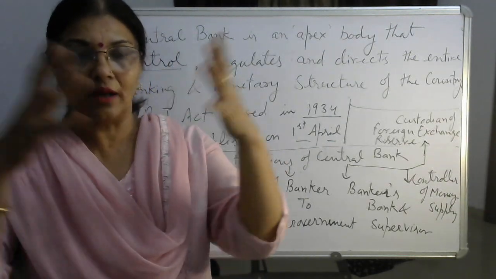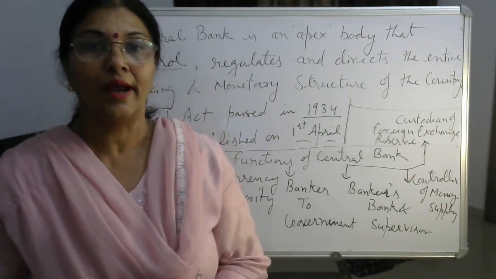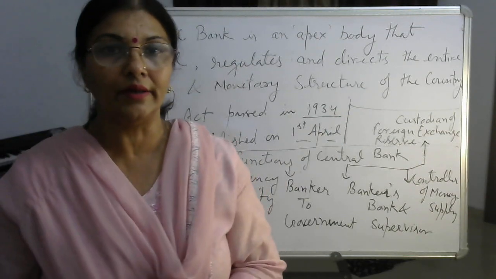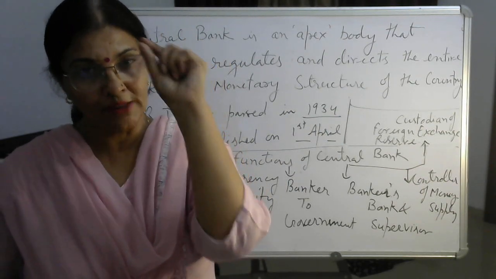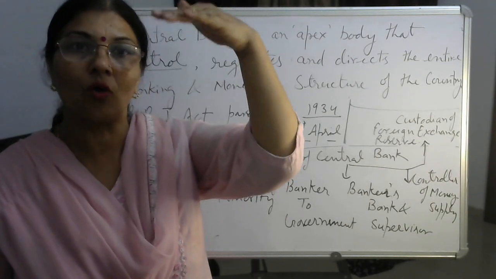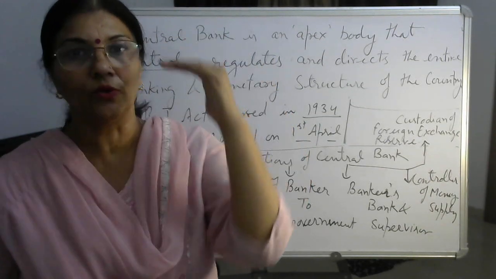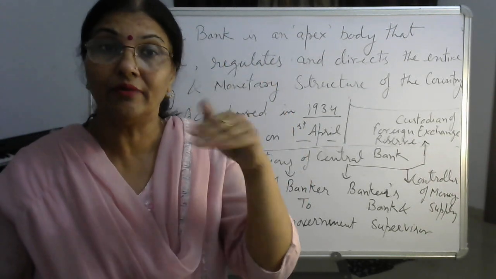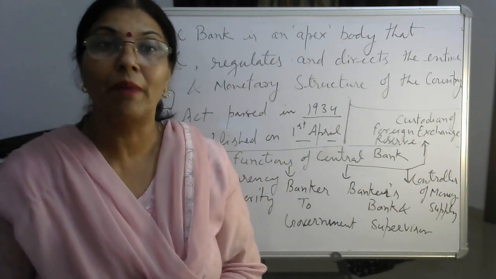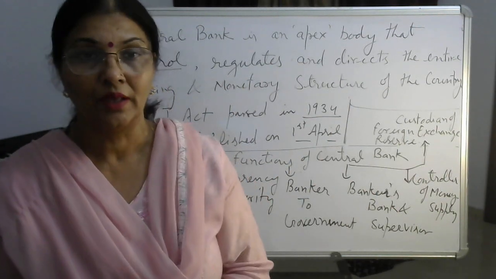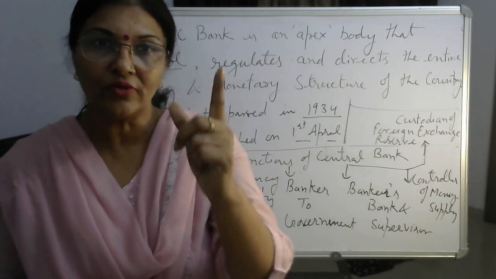So to run the banking structure and the monetary system of the country, we must have an apex body, an institution working on the top, which can control, regulate and give direction to the entire monetary system and banking structure of the country. This is the main role of central bank.